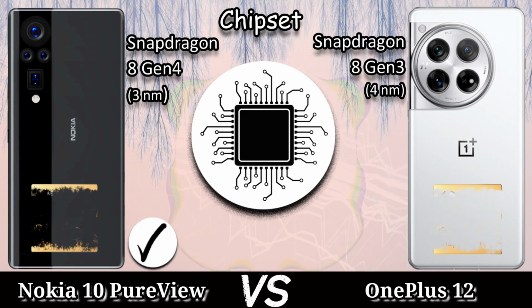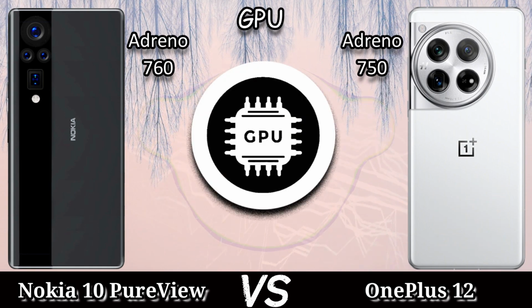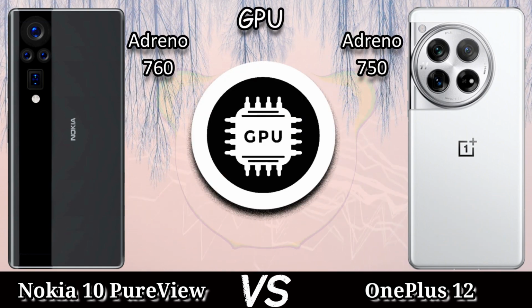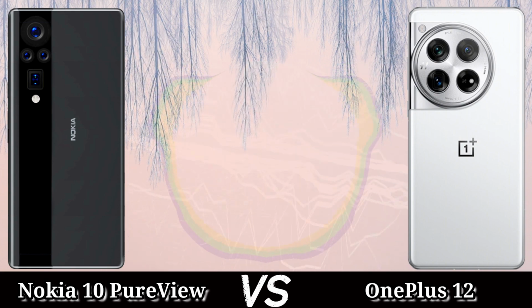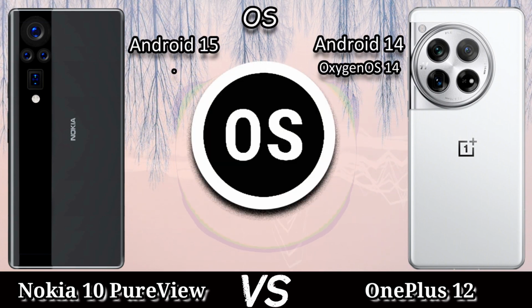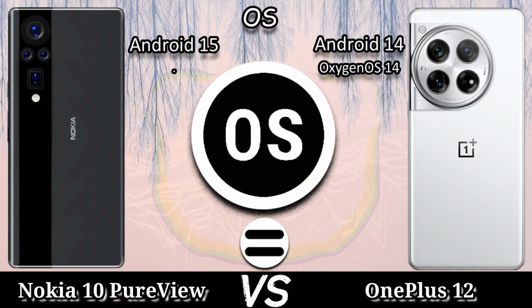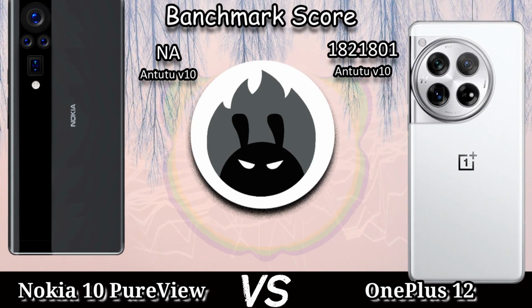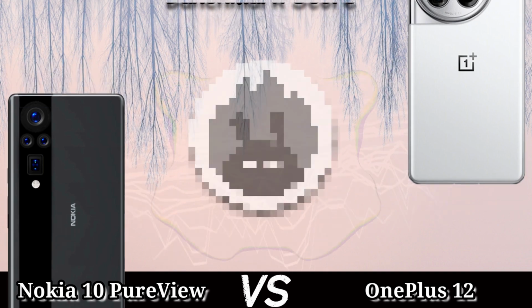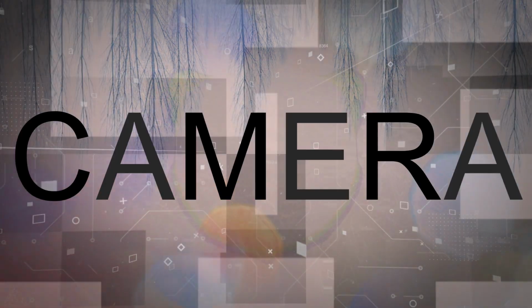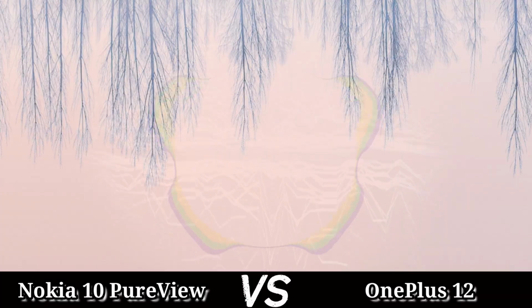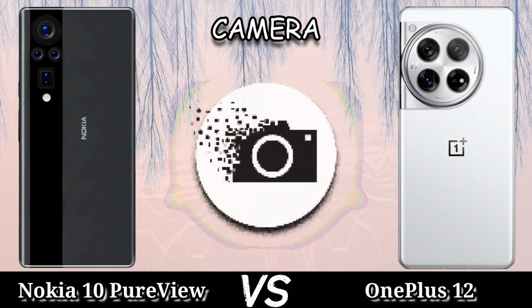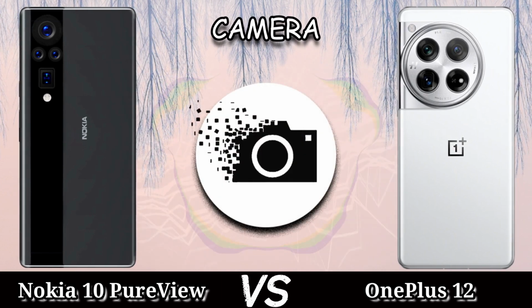The camera setup of the Nokia 10 PureView: it comes with a quad camera setup. The main sensor is 50 megapixel wide, 64 megapixel telephoto with 3.2x optical zoom, 50 megapixel ultra wide and 50 megapixel periscope telephoto with 5x optical zoom, with dual LED dual tone flash, HDR, panorama, and it records 8K 30 fps video.